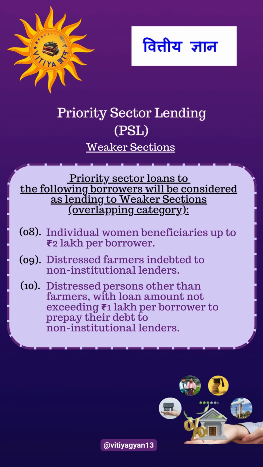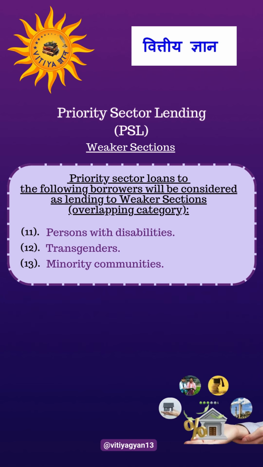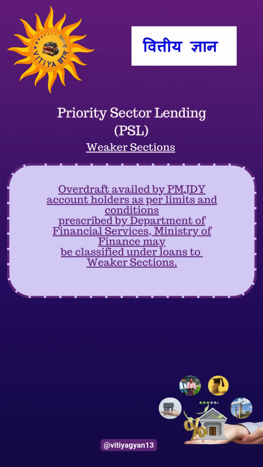Individual women beneficiaries up to rupees 2 lakh per borrower. Distressed farmers indebted to non-institutional lenders. Distressed persons other than farmers with loan amount not exceeding rupees 1 lakh per borrower to prepay their debt to non-institutional lenders. Persons with disabilities, transgenders, and minority communities. Overdraft availed by PMJDY account holders as per limits and conditions prescribed by Department of Financial Services, Ministry of Finance may be classified under loans to weaker sections.